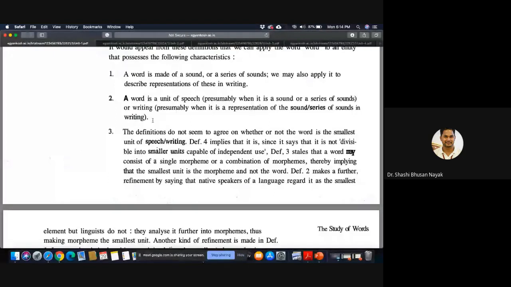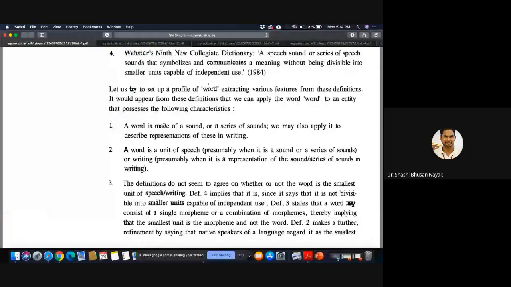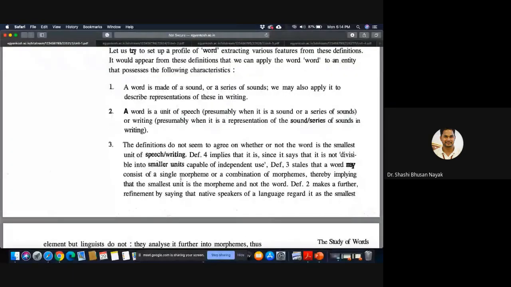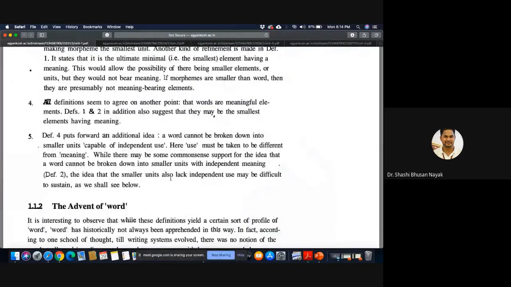The definitions do not seem to agree on whether or not the word is the smallest unit, because some people say that it is a morpheme, some say it is a combination of morphemes. So that's a separate debate. We'll discuss that later. So these are the basic characteristics of words: a word is made of a sound or a series of sounds, and a word is a unit of speech. Regarding the other debates around definitions 2, 3 and other things, do not bother, because if you get into that, you will be in trouble. Just focus on the basic parts.